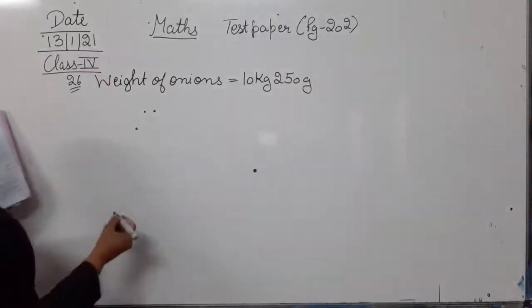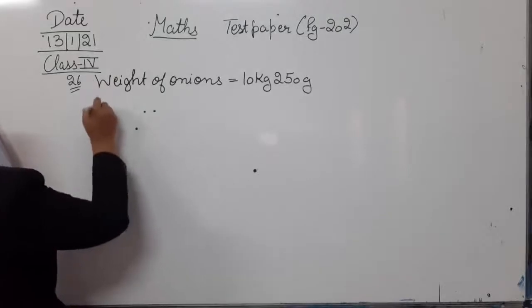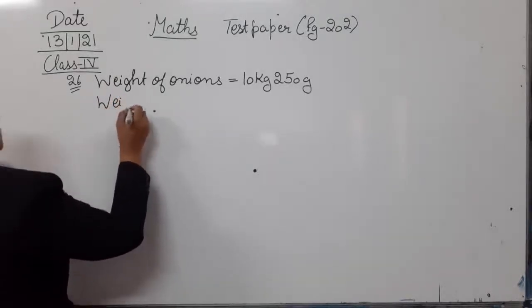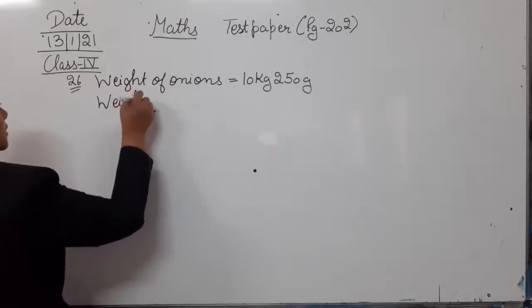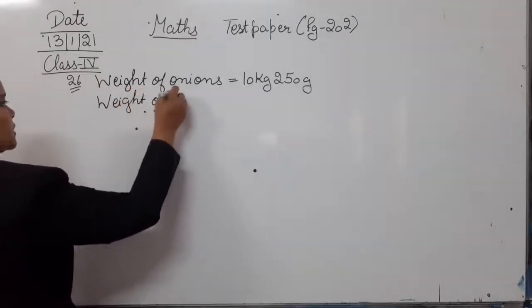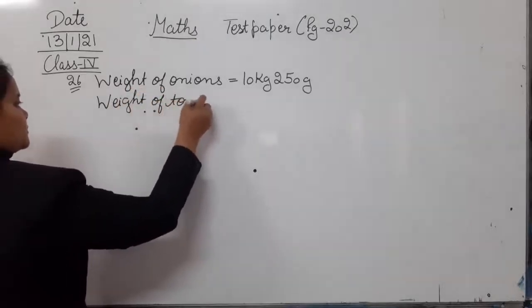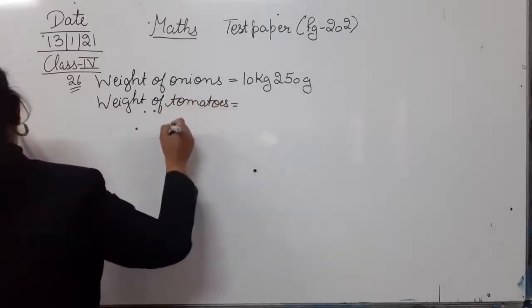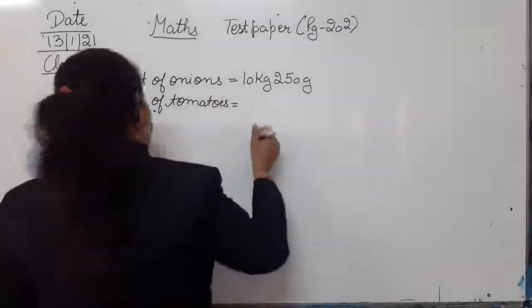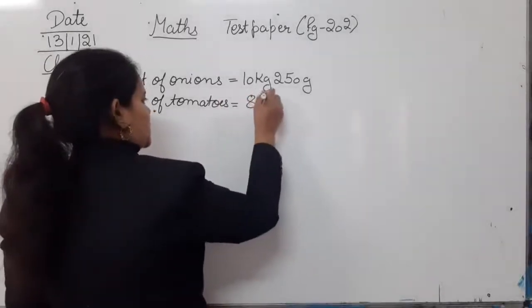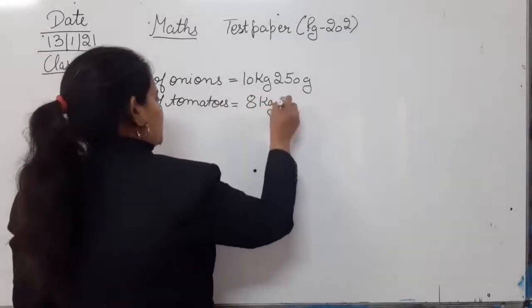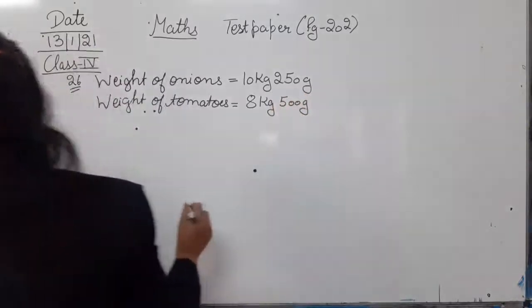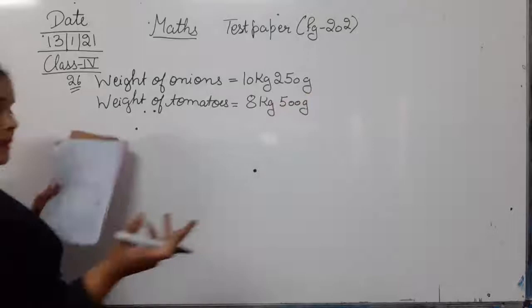Next is the next vegetable that she bought, that is tomatoes. The weight of tomatoes is 8 kg 500 gram. Then she bought some apples as well.